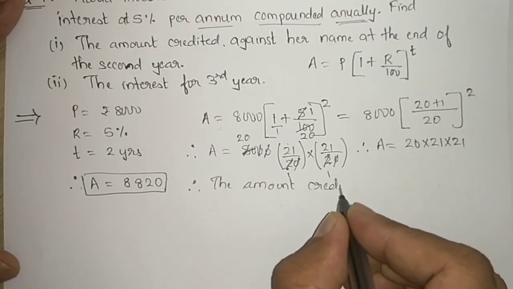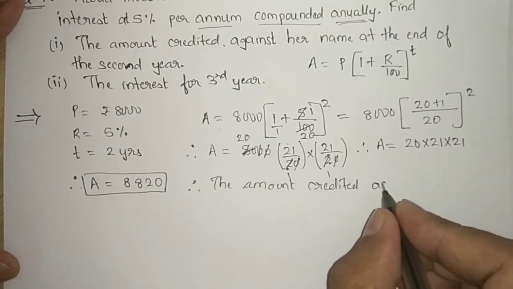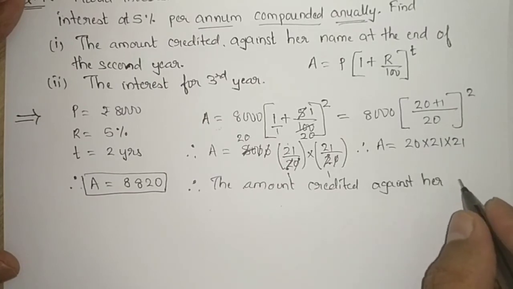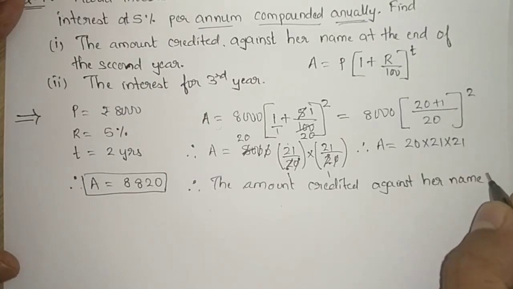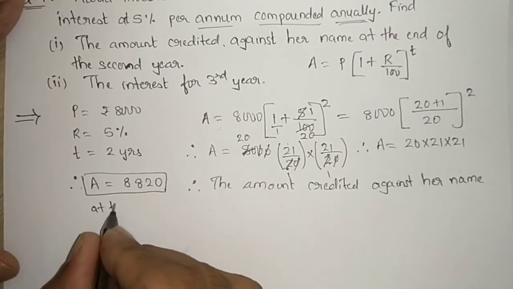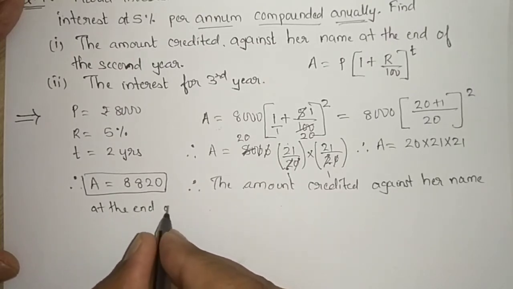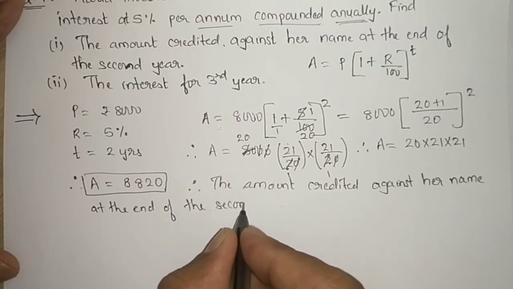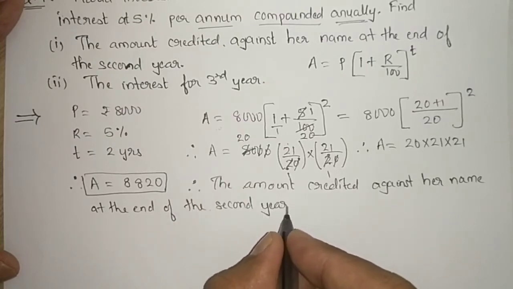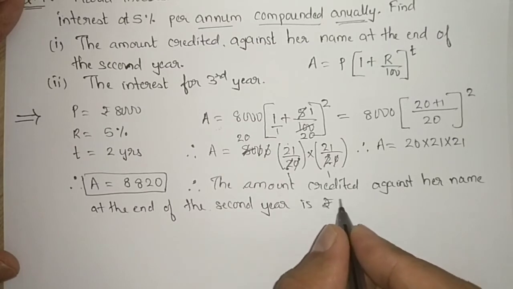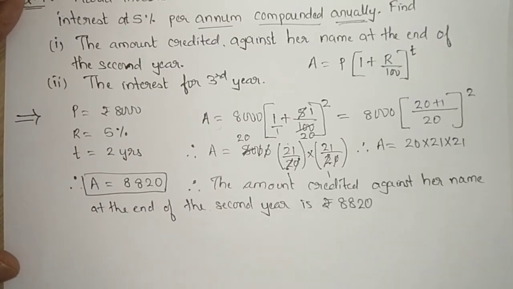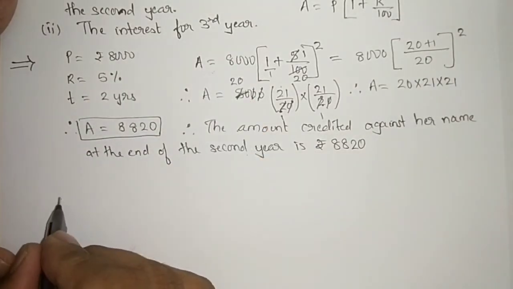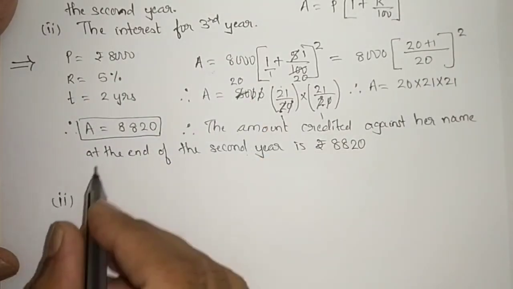therefore the amount credited against her name at the end of the second year is rupees 8,820.